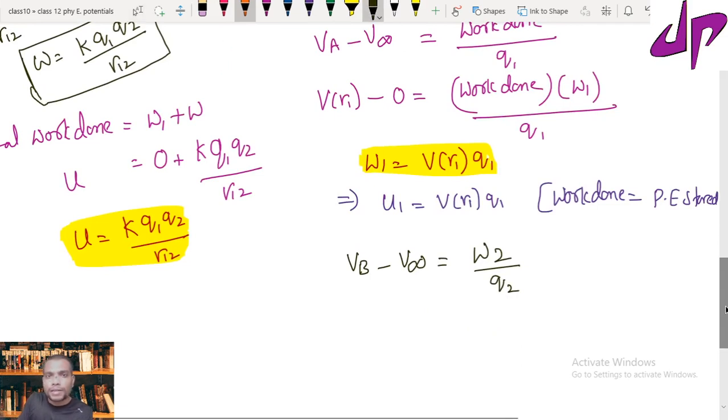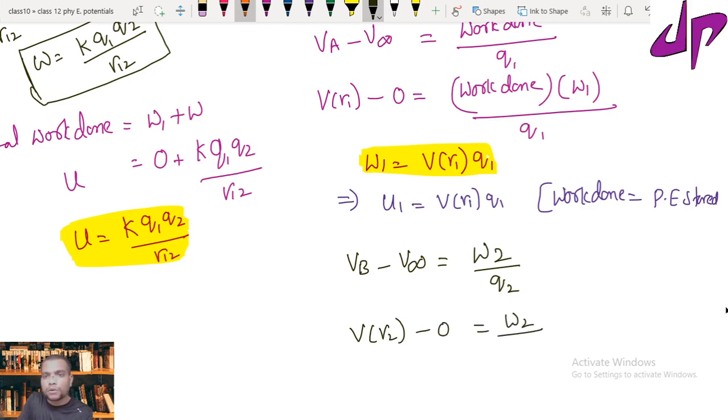Now we write the potential at B as V of R2 minus infinity, which equals W2 upon Q2. Therefore work done W2 equals V of R2 times Q2. So this is the work done to bring another charge from infinity to a location R2 in the electric field.